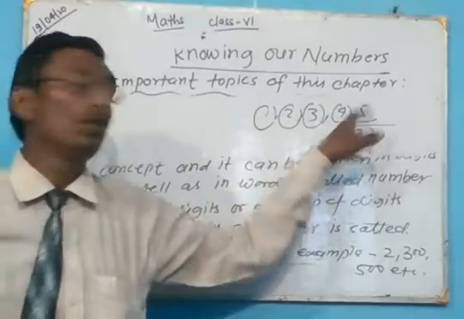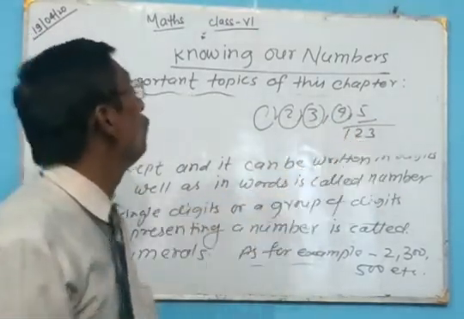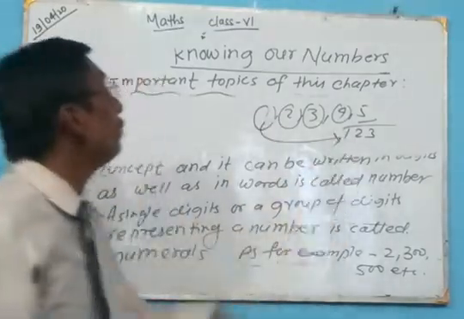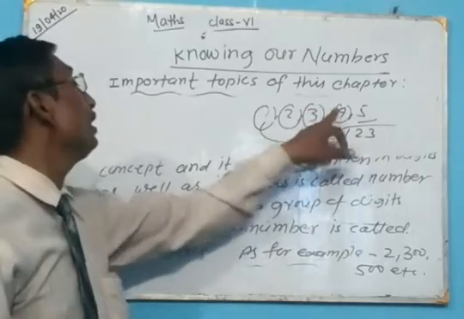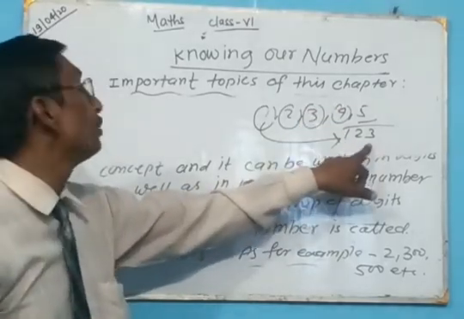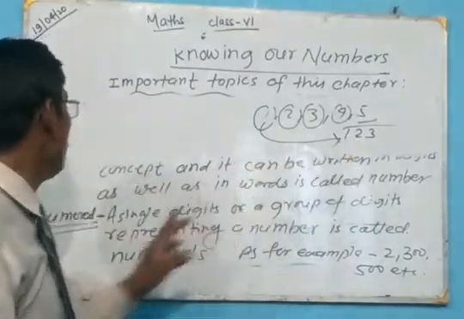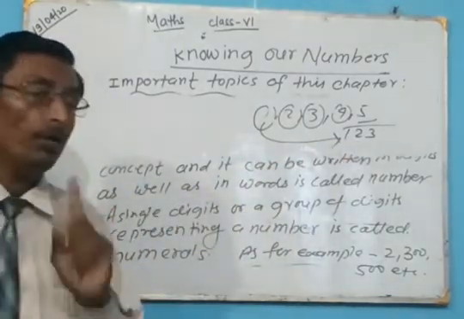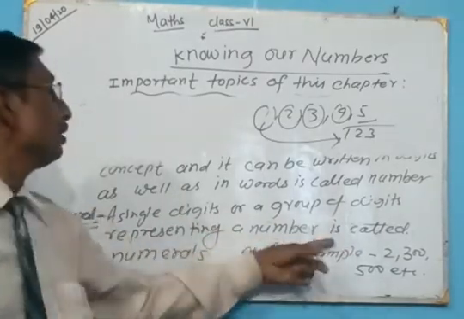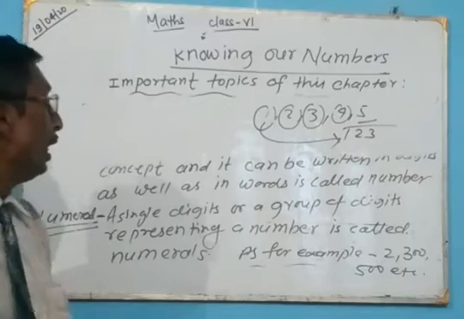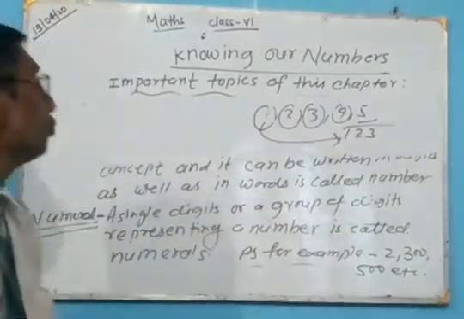So we represent them singly and in a group, and both are called numerals. A single digit or a group of digits representing a number is called a numeral.